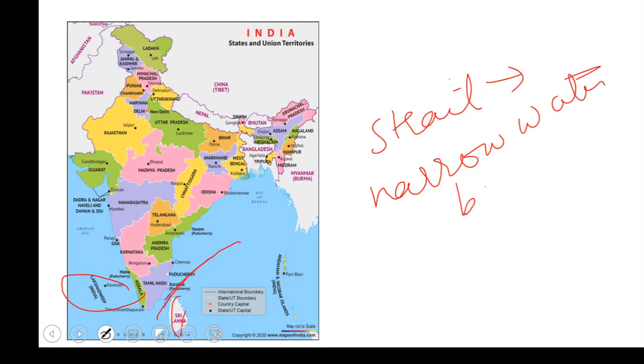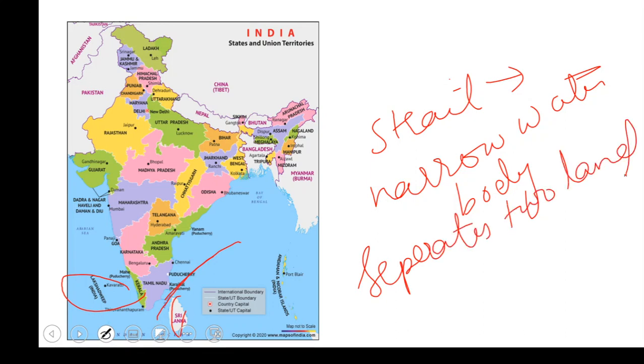What does it do? This narrow water body will separate two land masses. It is separating two land masses and joining two water bodies.